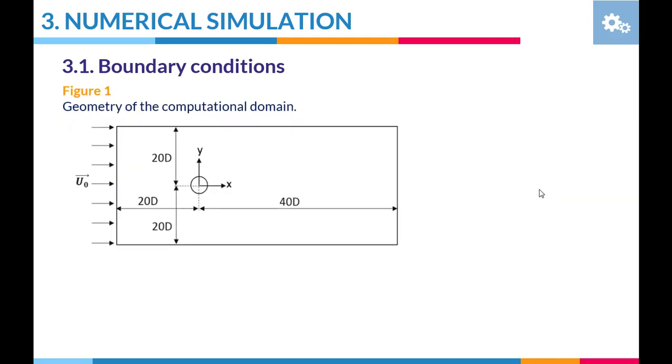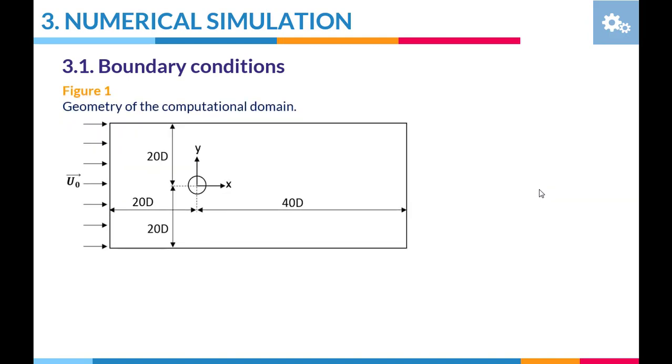Numerical simulation. Firstly, we will see the boundary conditions. The geometric shape of the computational domain shown in figure 1 is a rectangle whose cylinder is 20d away from the inlet wall and 40d from the outlet wall along the x-axis. The cylinder is located along the y-axis at 20d from the upper and lower walls of the domain, where d is the diameter of the cylinder.